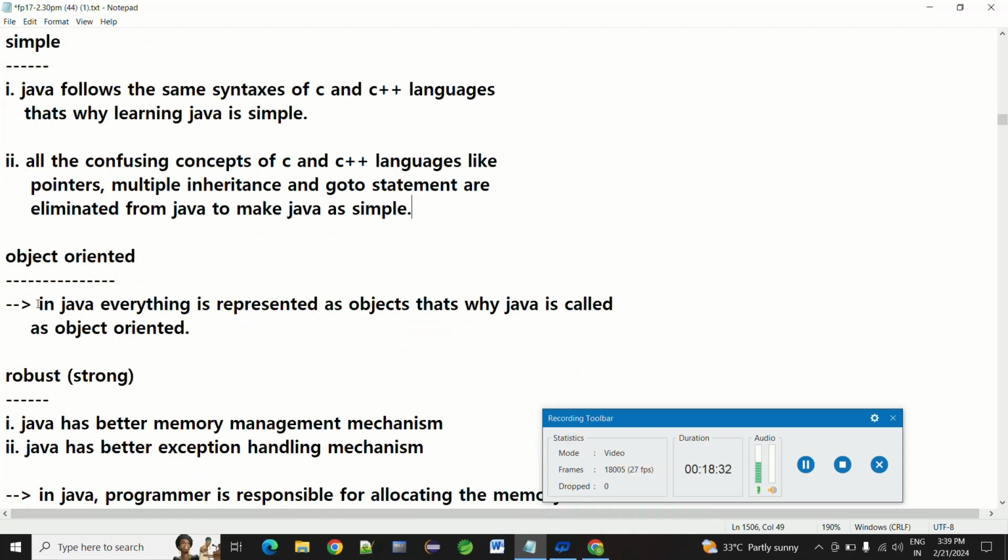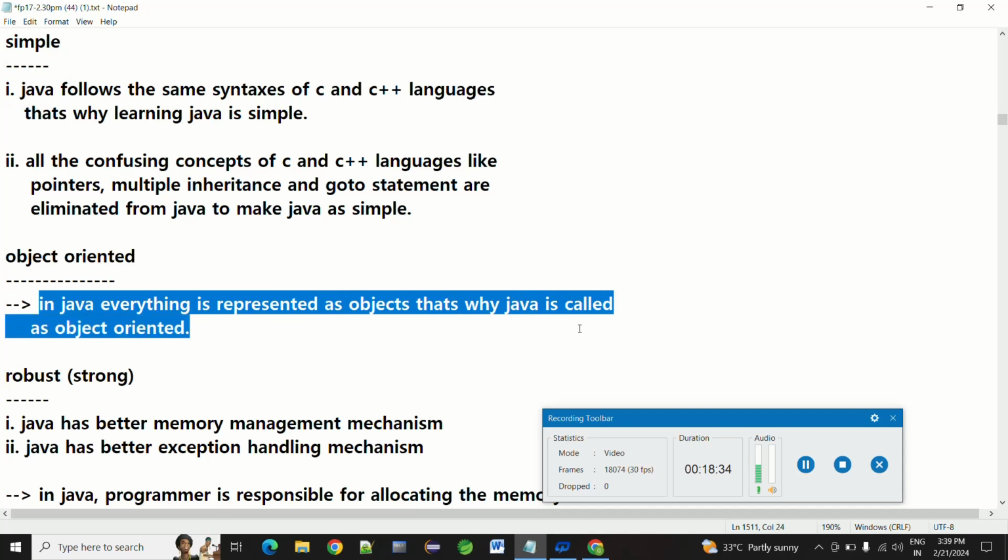Java is also object-oriented. In Java, everything is represented as objects. That is why Java is called object-oriented. We can create an object and call the method, the reference variable, and the constructor. By creating the object in Java, we can do multiple works. Without creating the object, you cannot do the work. You can also work with static variables, but not to that much level.